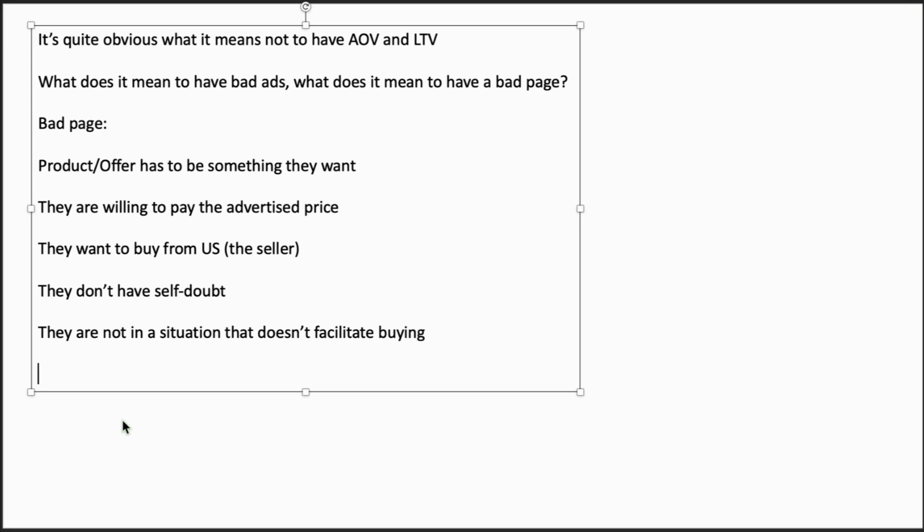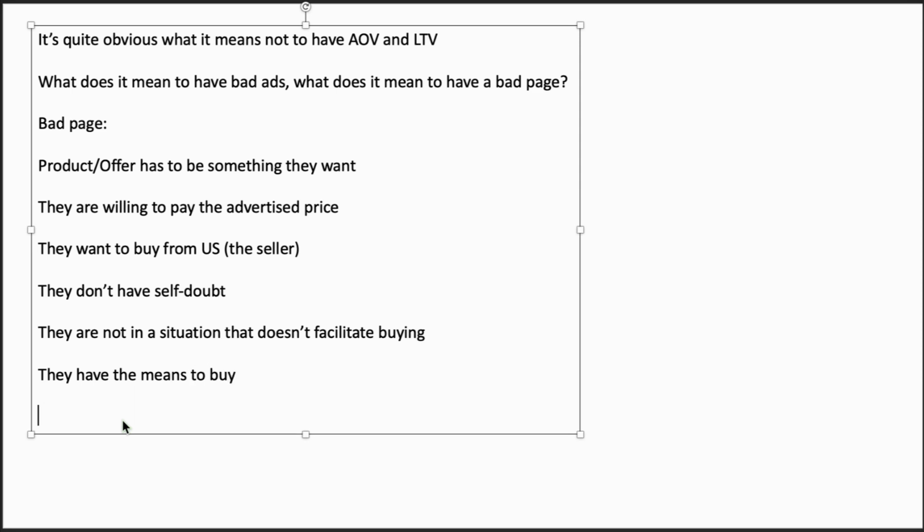And of course, another reason might be that they don't have their credit cards with them or whatever, right? So the proper opposite of not having something is having something. Now, we don't need to do the double negation. We can simply say they have the means to buy.